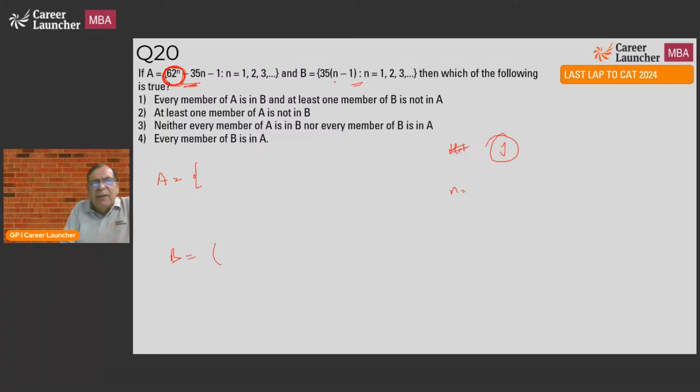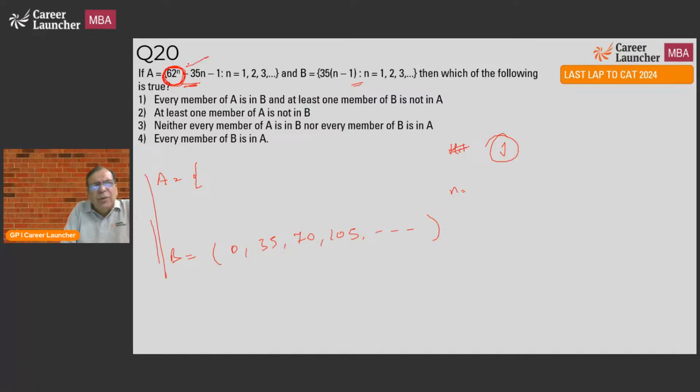B is 35 into n minus 1. So n equal to 1, this becomes 0. N equal to 2, this becomes 35, 70, 105. So what is B? All multiples of 35. And similarly, you can check this and see if there's any commonality.